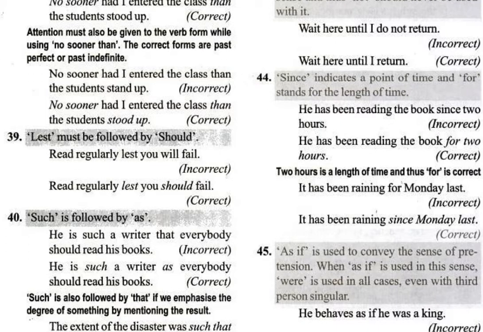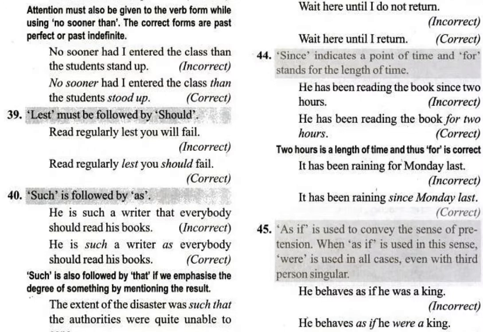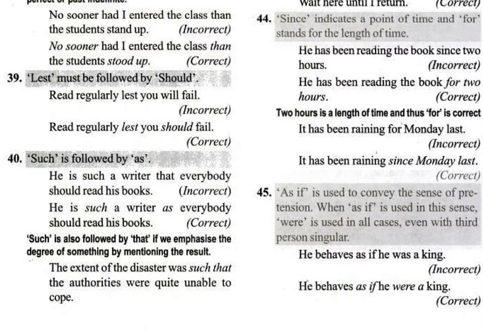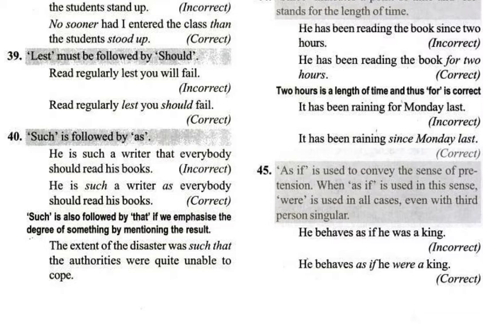The 45th one. As if is used to convey the sense of pretension. When as if is used in this sense, were is used in all cases, even with third person singular. He behaves as if he were a king. But remember here, whenever you are using if, will you use was there? You will not use was. What will you use? You will use were. So this is a very, very important one. You have to use were.